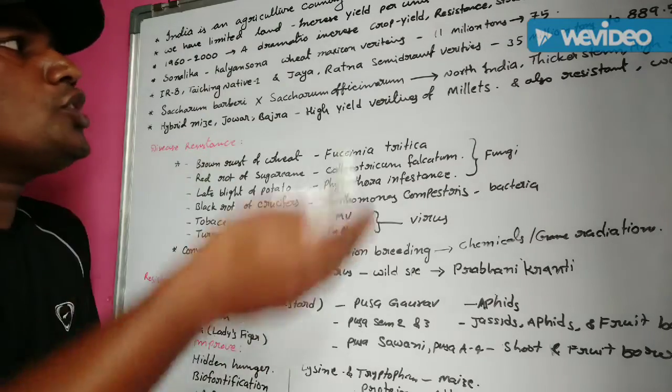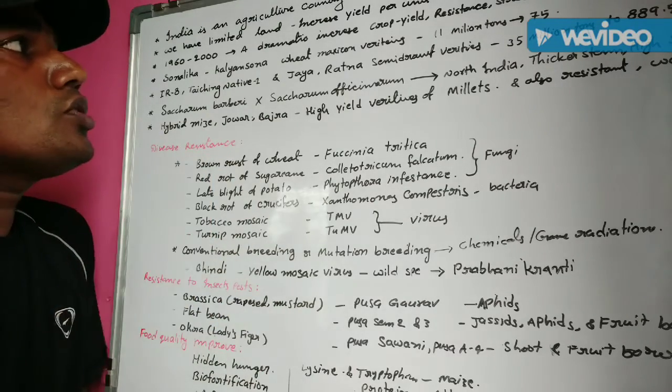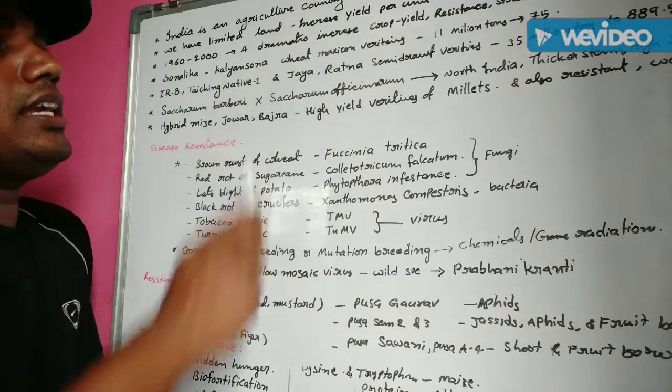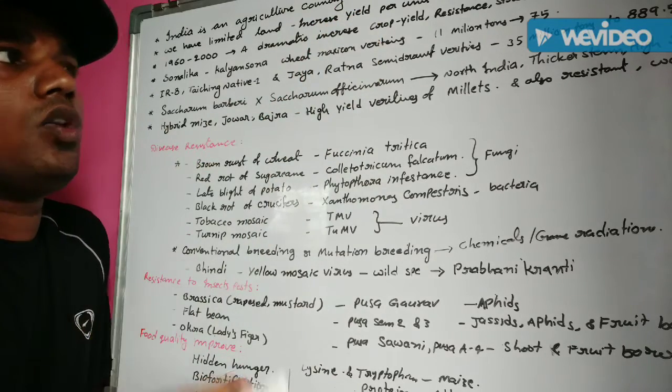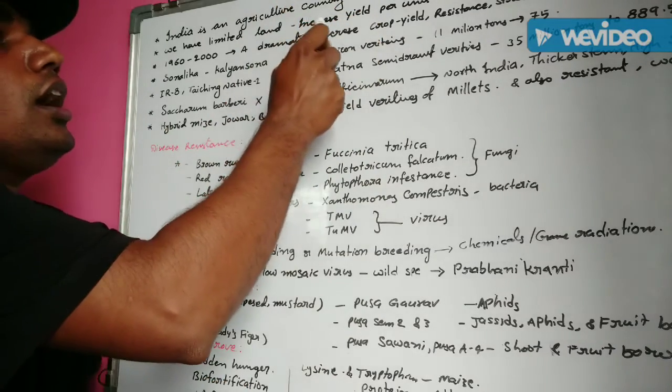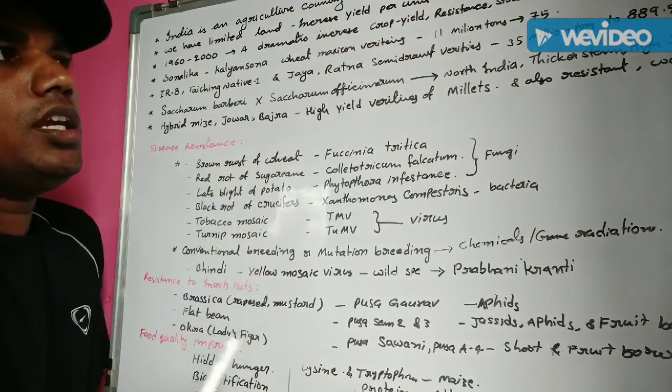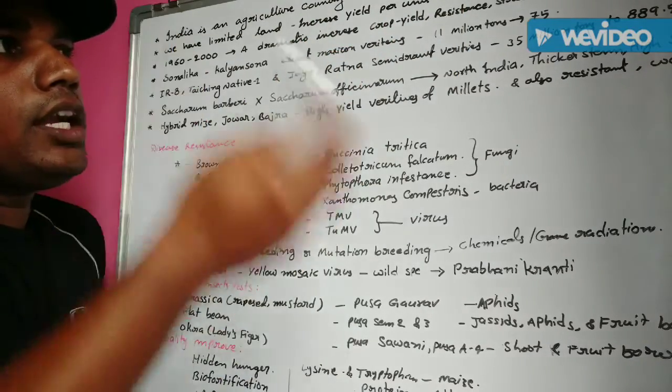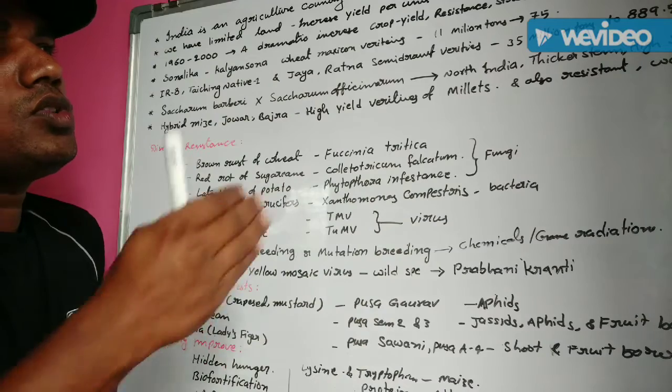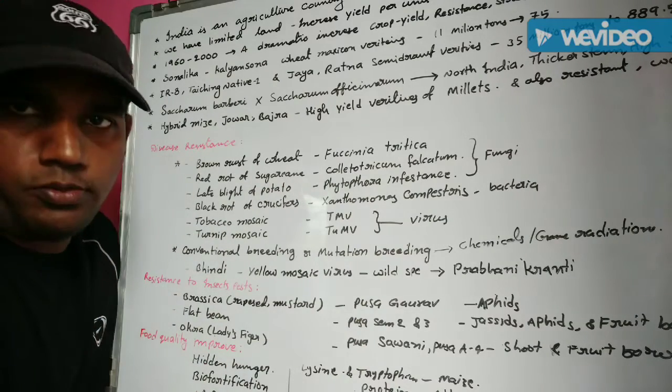So we introduced high yielding crops per unit area. This means increasing yield per unit area by introducing new varieties of crops.